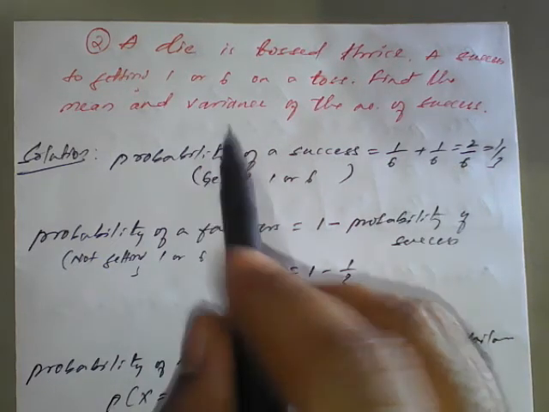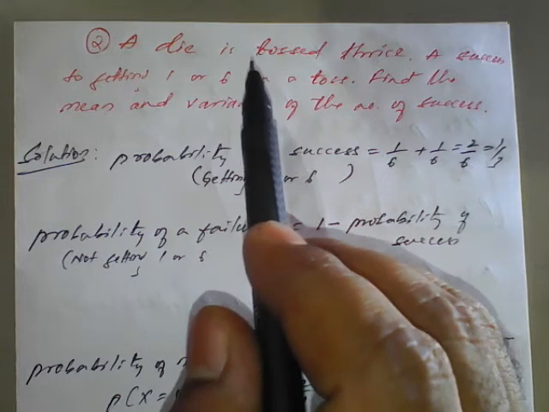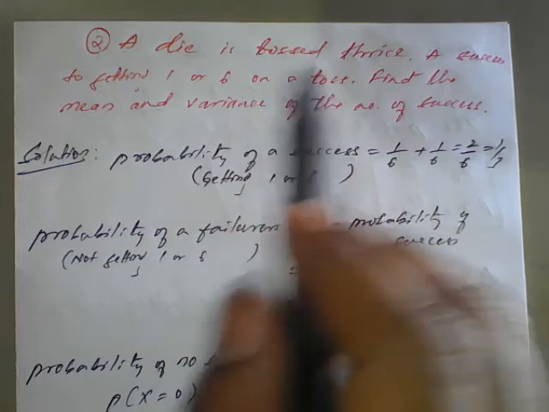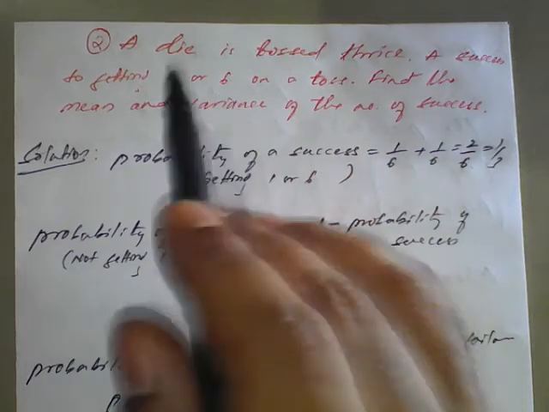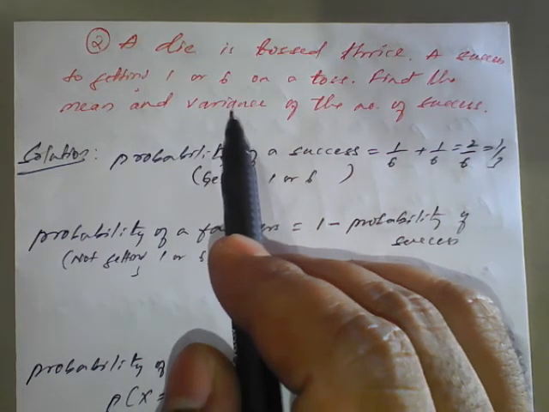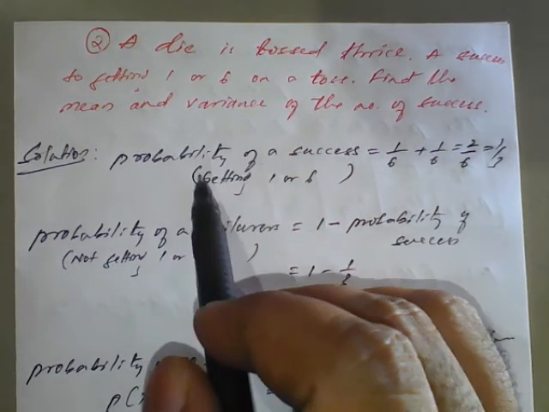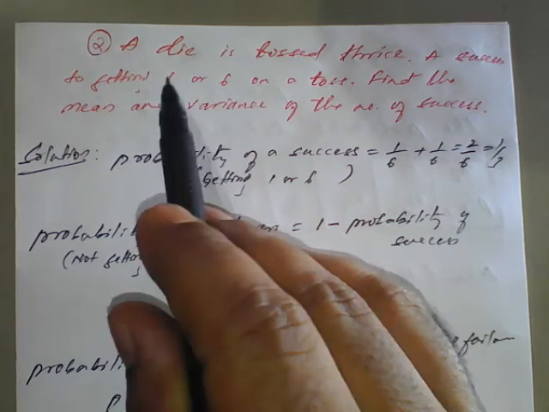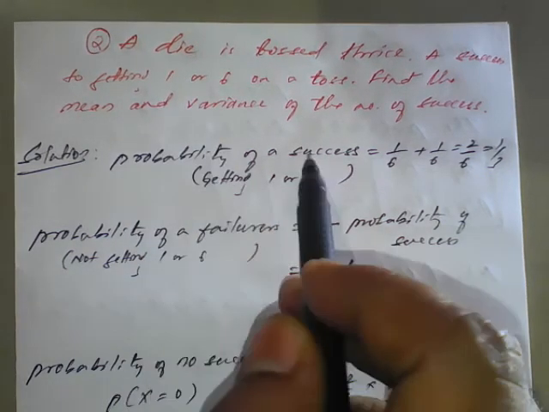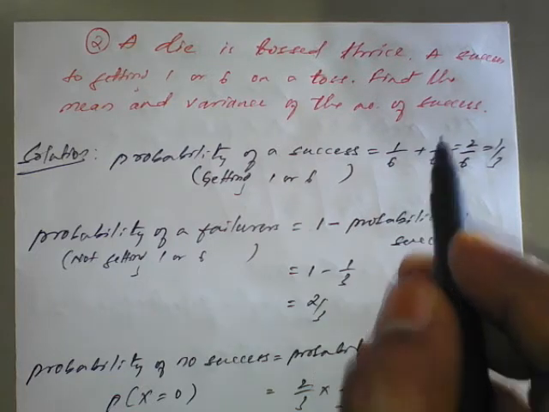Solution. If a die is tossed thrice, you may get 1 on the top or 6 on the top on the 3 tosses of the die. Here they have said success is either 1 or 6. So probability of success is nothing but 1 by 6 plus 1 by 6.